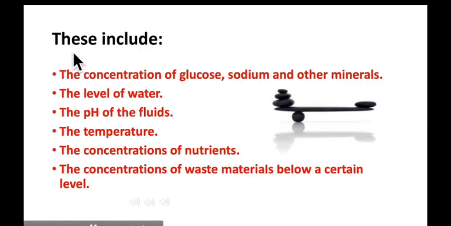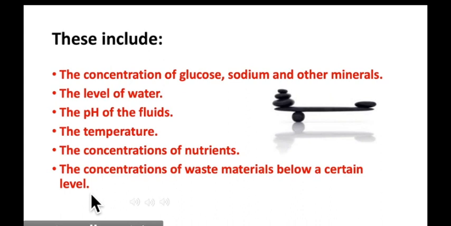The optimum conditions include the concentration of glucose, sodium, and other minerals, the level of water, the pH of the fluids, the temperature, the concentration of nutrients, and the concentration of waste materials below a certain level.